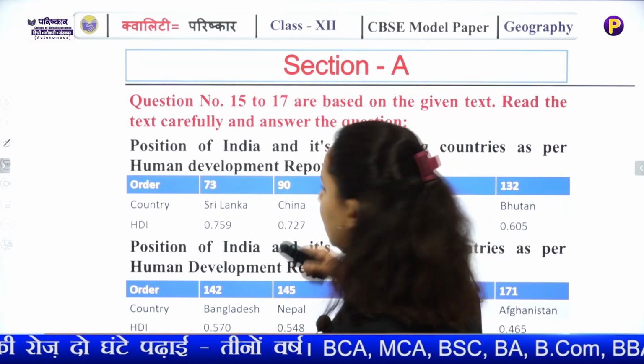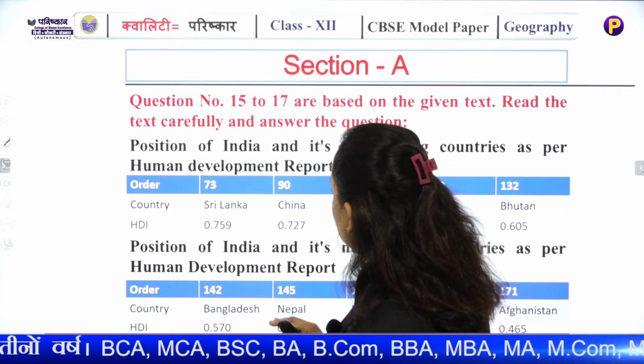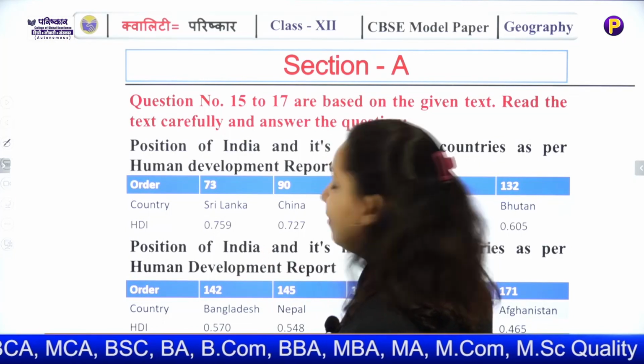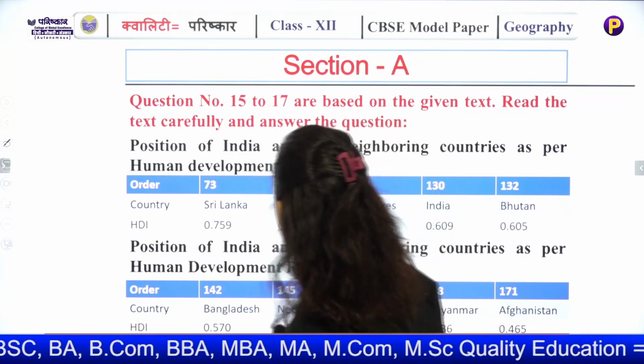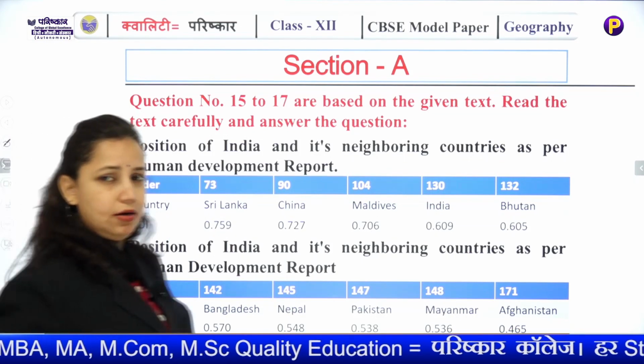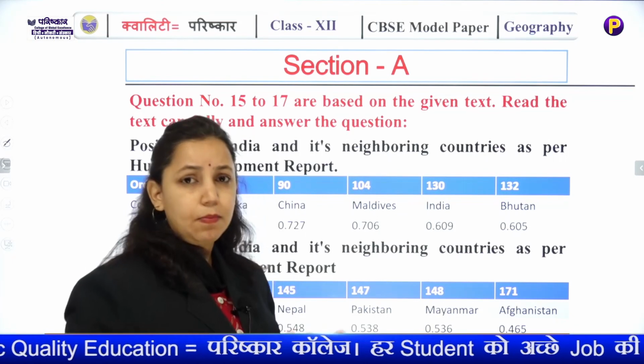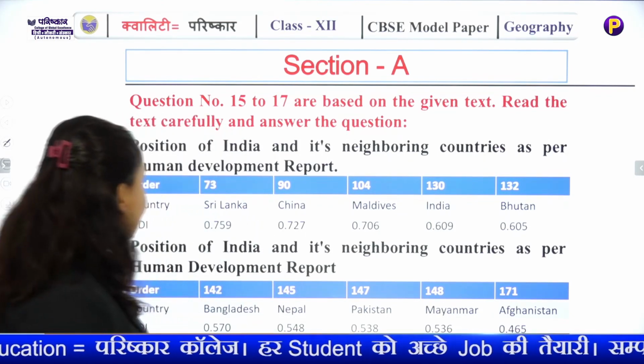Now a different type of MCQ question, chart-based MCQs. You can be given a chart like human development report, gender report, anything, population density, urbanization.